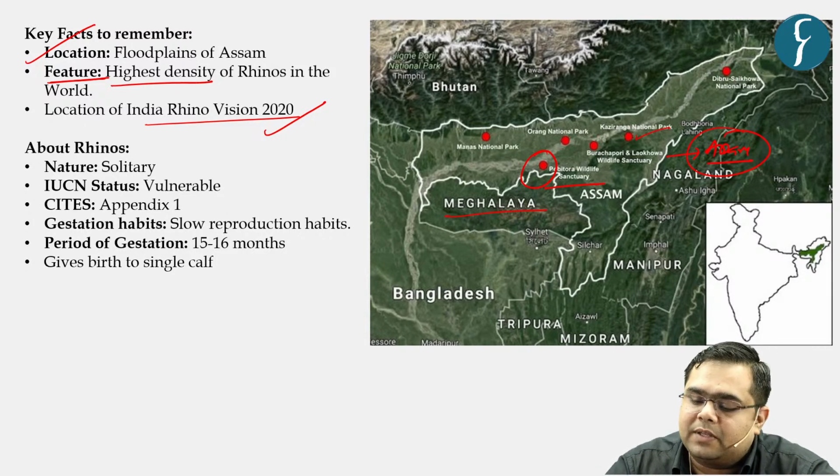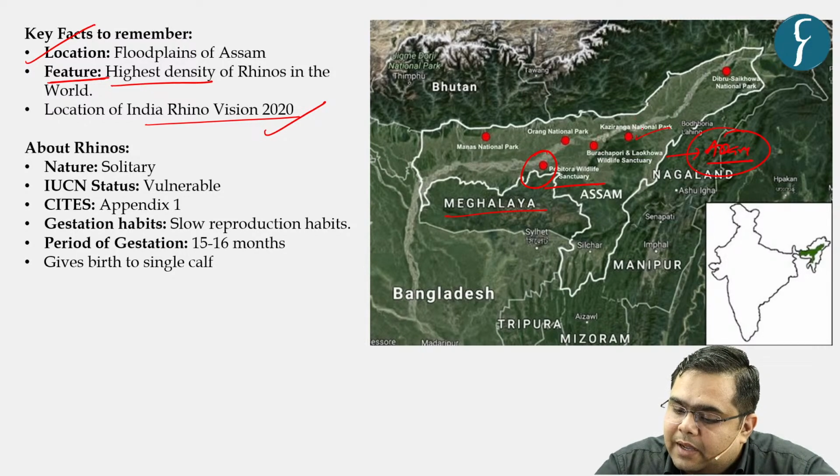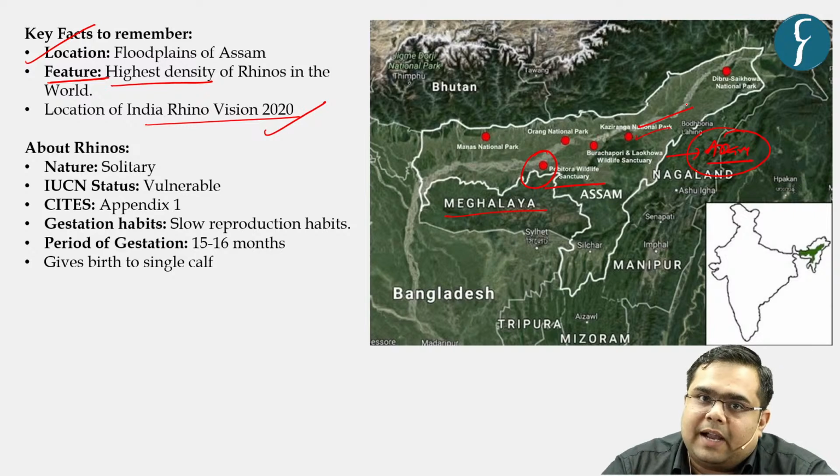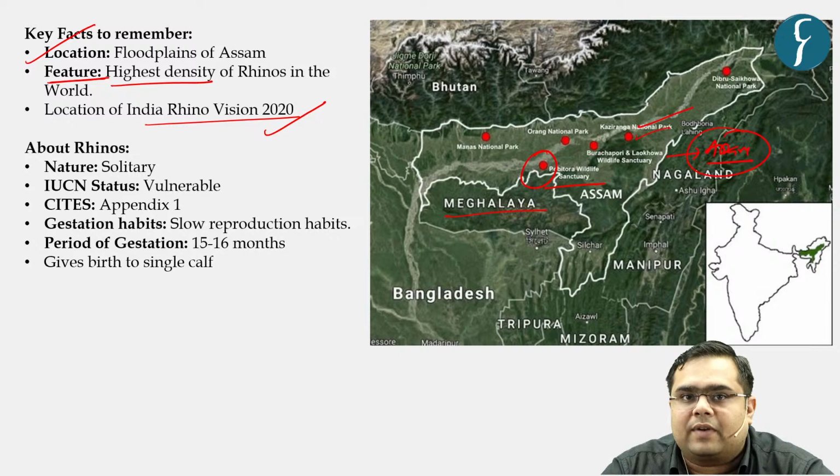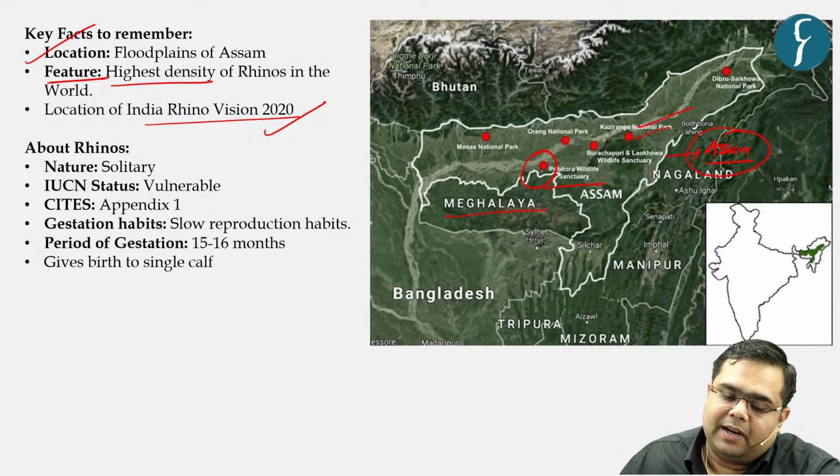Obviously, the highest number is found in Kaziranga National Park, right? But highest density, because it is relatively very small as compared to Kaziranga National Park, but a very high number of rhinos are found there in Pobitora, which leads to high density of rhinos, right?